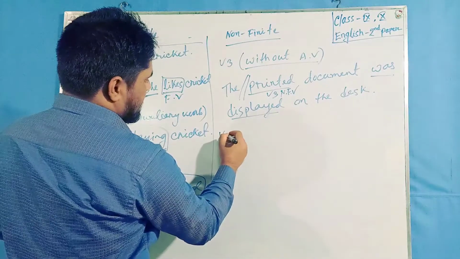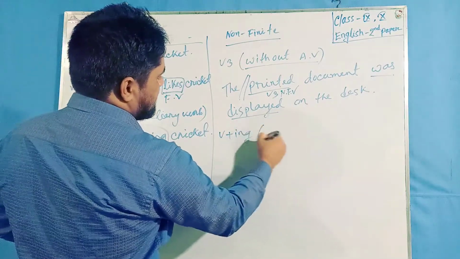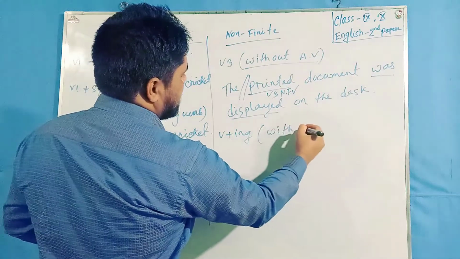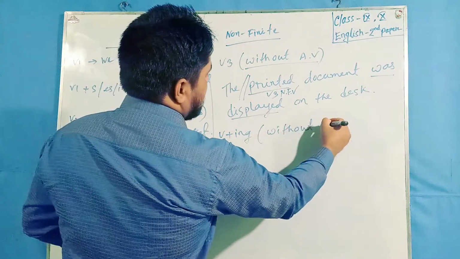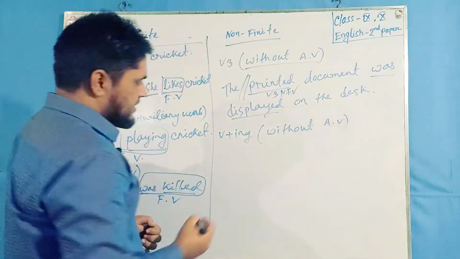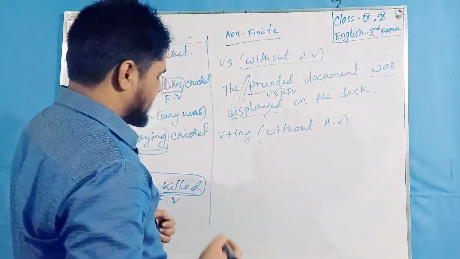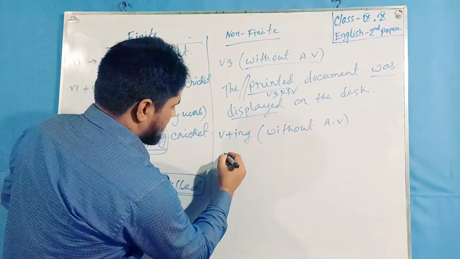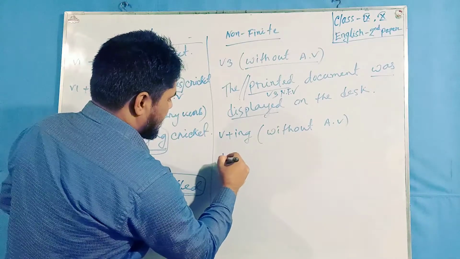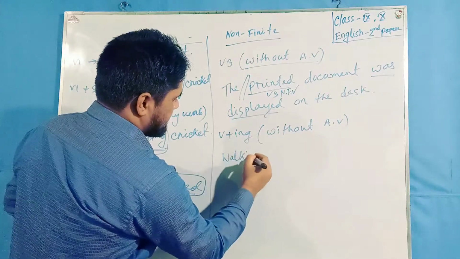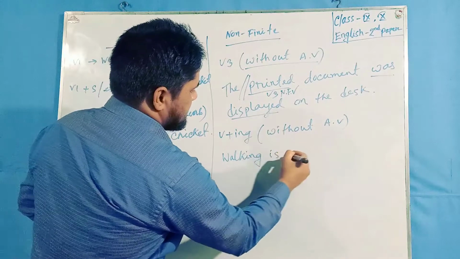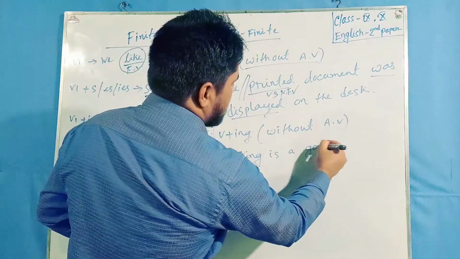Again, verb plus ing without an auxiliary verb. Let me show you an example. Walking is a good habit.